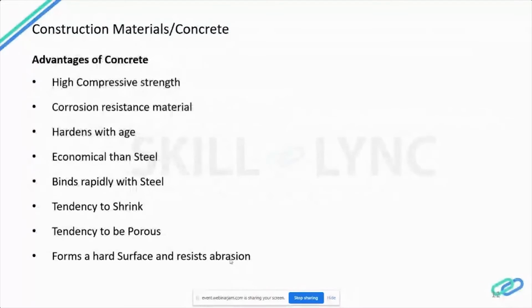So let's see the advantages of concrete. Concrete basically has high compressive strength. It is a corrosion resistant material, and that's why we use it for reinforced concrete structures, and it hardens with age. It is economical compared to steel and binds rapidly with steel reinforcement bars. It has a tendency to shrink and a tendency to be porous, then forms a hard surface and resists abrasion.